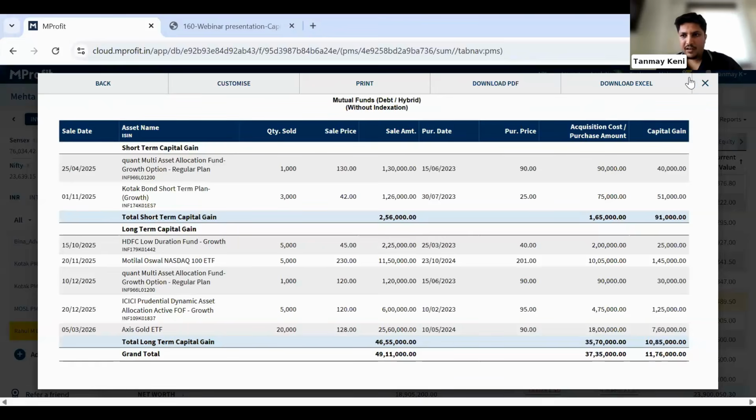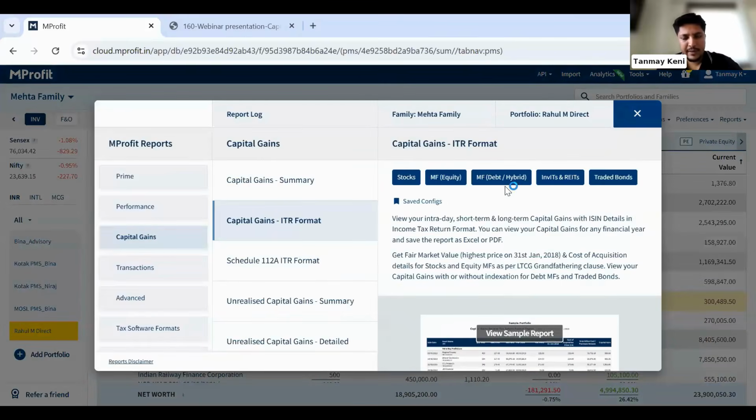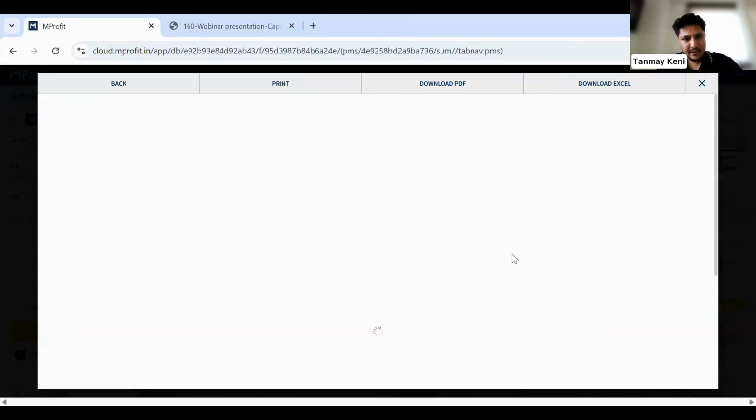So I'll again go to MProfit. I've already added one fund, which is a Quant Multi-Asset Allocation Fund. It's a hybrid fund. To generate the report, we simply use the same report, because for debt and hybrid, the same report is available. As I've already generated this report, I'll simply go to report logs and open the report from there.